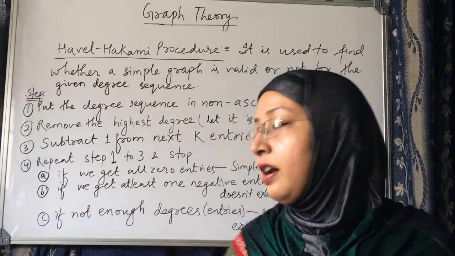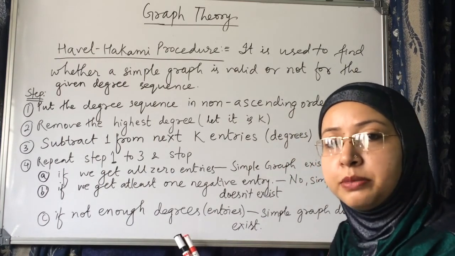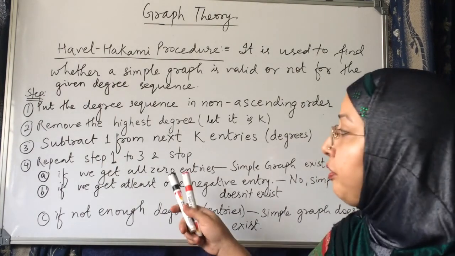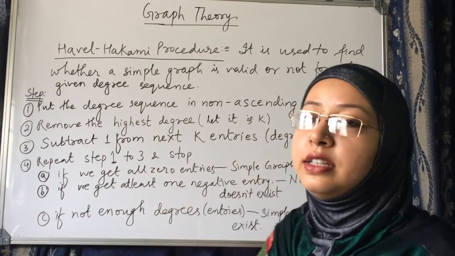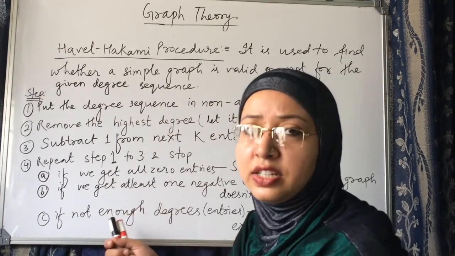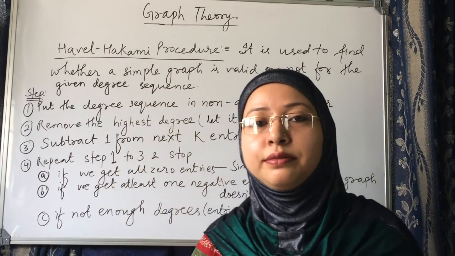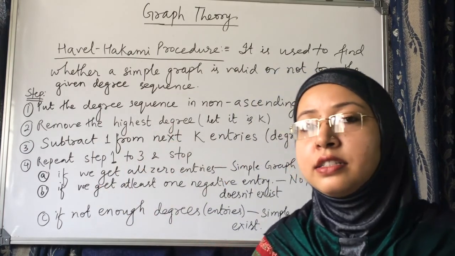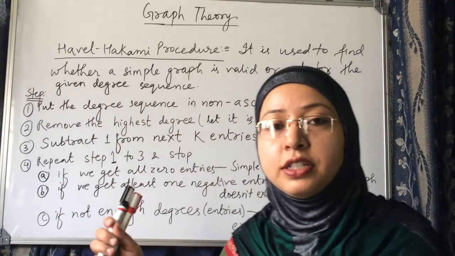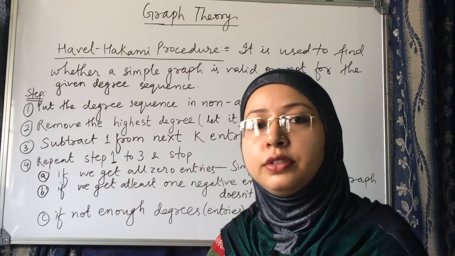If you get all 0 entries, then a simple graph exists. And if none of these conditions is satisfied, you repeat steps 1, 2, 3. Okay, let's see some examples. Just pause the video and note it down, and we will proceed to the examples.